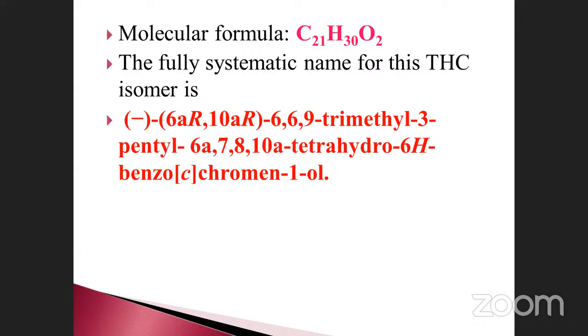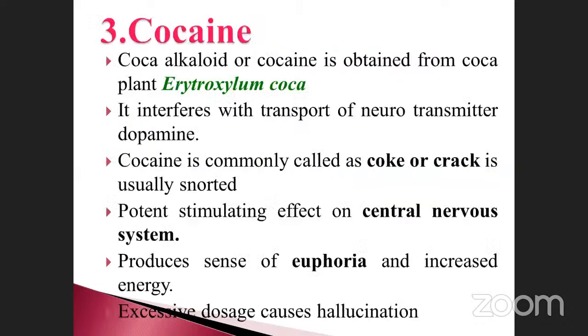When you are going to expand the chemical name, these are the things. Just you should know: 6,6,9 is the trimethyl. Trimethyl means 3 methyl groups. Also 1,3 pentenyl: the 1 carbon atom, third carbon, pentenyl structure is there. 6A and 7,8,10A is a tetrahydro. Tetrahydro means 4 hydrogen atoms like that. Benzo, no need of that one. So here you must note the molecular formula and the chemical name only; that is enough.